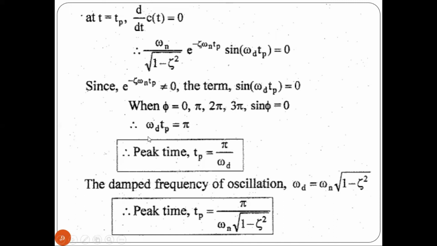So we will be getting ωd Tp is equal to pi. By cross multiplying, Tp is equal to pi divided by ωd. We know ωd is equal to ωn into root of 1 minus ζ². By substituting this value, the peak time Tp is equal to pi divided by ωn into root of 1 minus ζ².